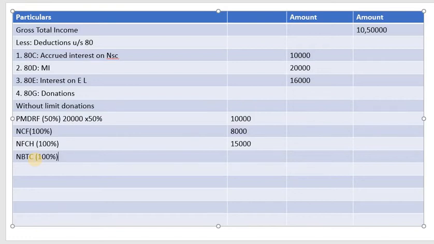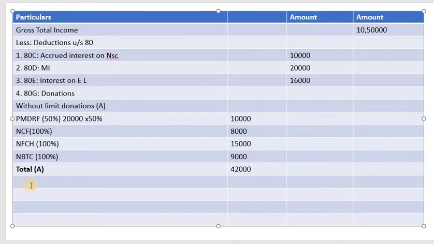Okay, so here the donation given is 9,000. So total under A. Okay, how much is it? So 35, 25 plus 9, 34, 34 plus 8. So it is 42,000. Okay, so total eligible donations will be considered as A here.